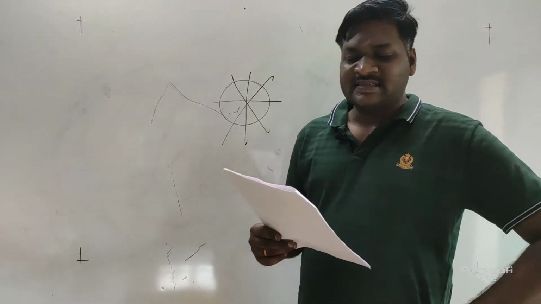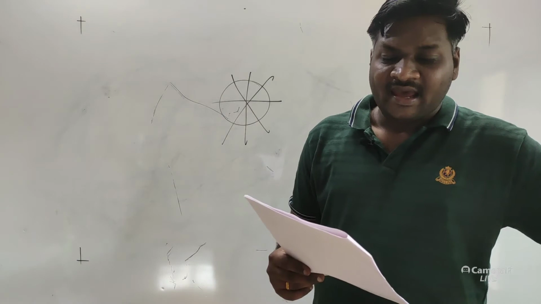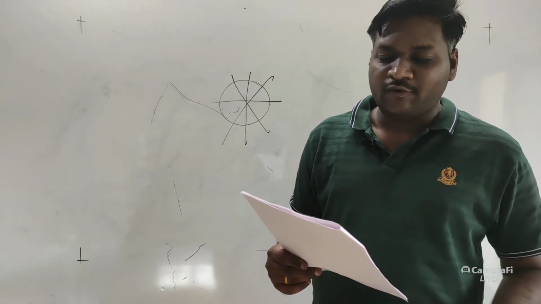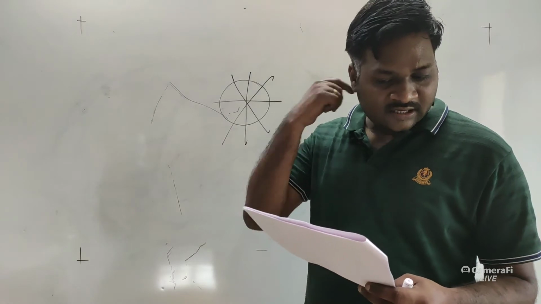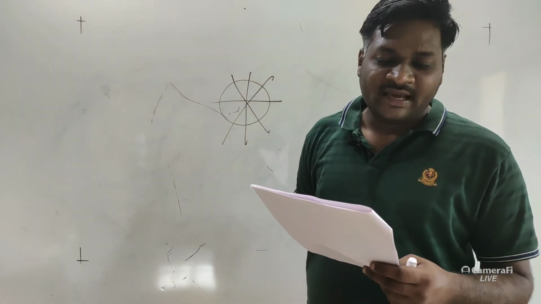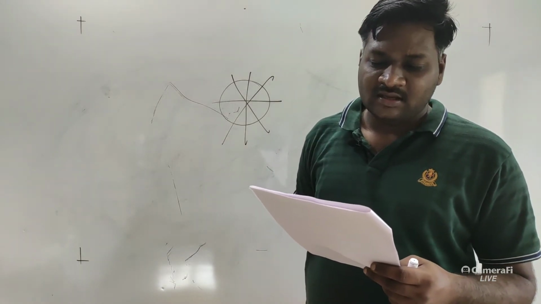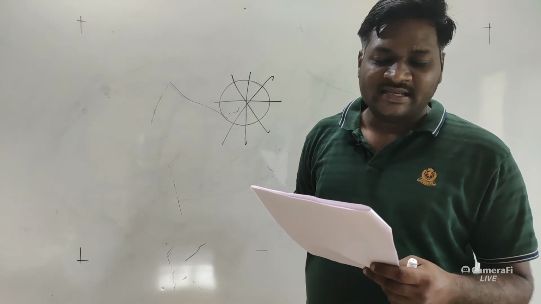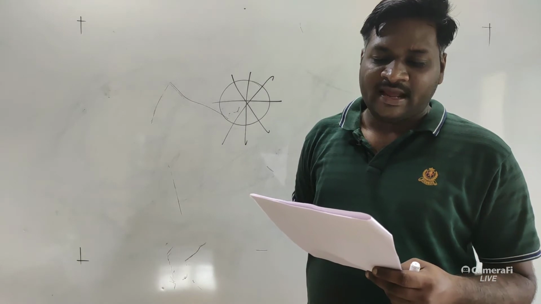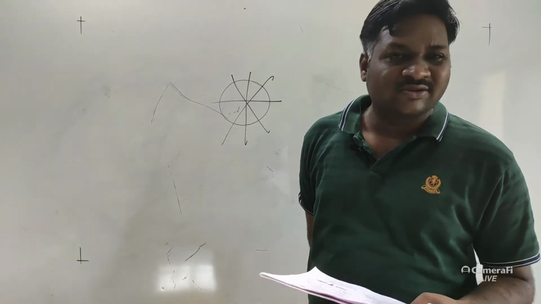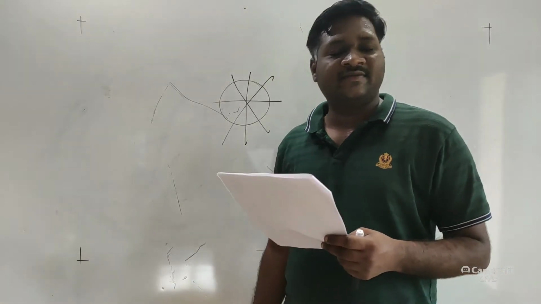Okay, the next, in the life history of liver fluke, okay, see the cercaria, metacercaria, sporocyst, redia, miracidium are present. Okay, so these are the stages in their life cycle.